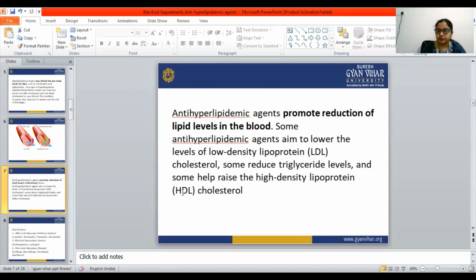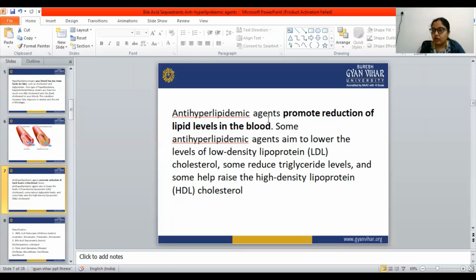Okay, so these cholesterols are classified into LDL, VLDL, and HDL. Among these three, HDL is the good cholesterol, LDL and VLDL are the bad cholesterol. So we have to reduce the LDL and the VLDL, but we have to increase the HDL. Some anti-hyperlipidemic agents are meant for lowering the LDL level. Some are meant for reducing the triglyceride level, and some are meant for increasing the HDL level. Okay, so this is all about the anti-hyperlipidemic agents.